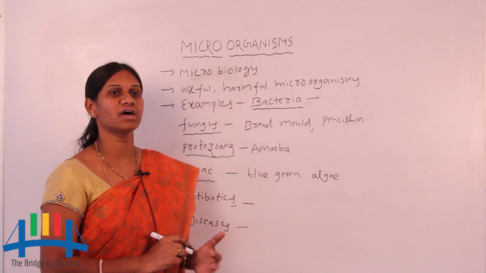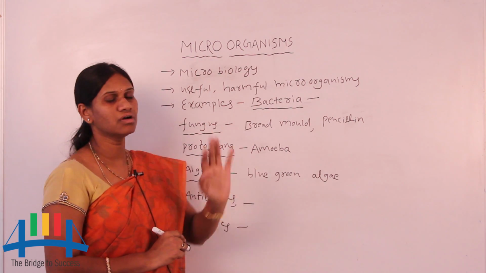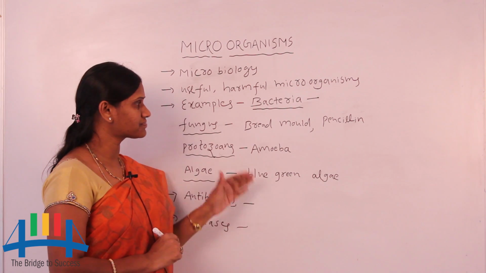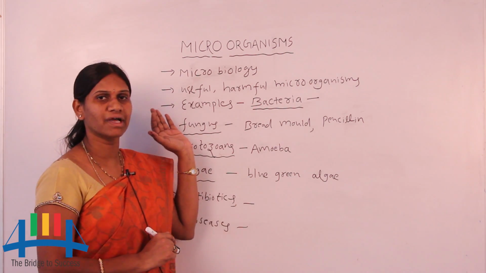Here are examples of microorganisms, some useful and some harmful.